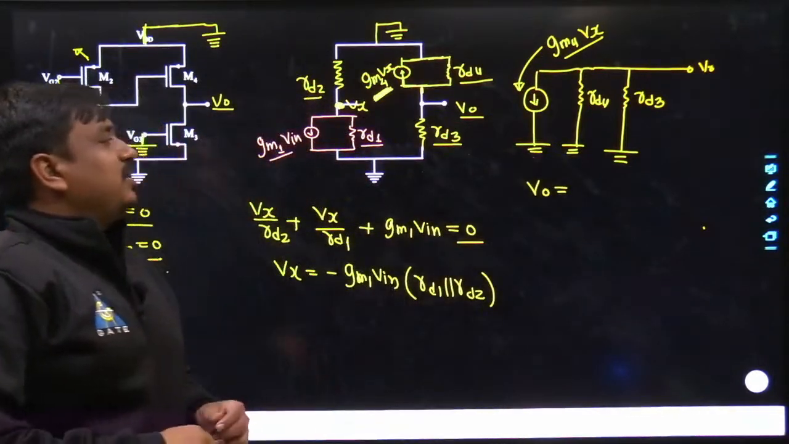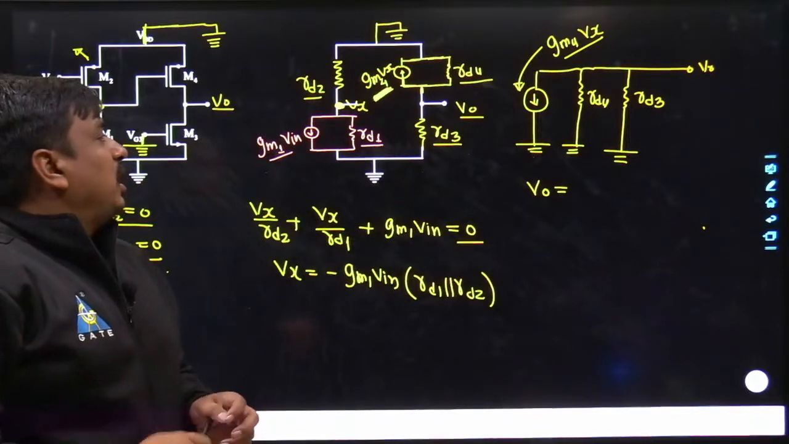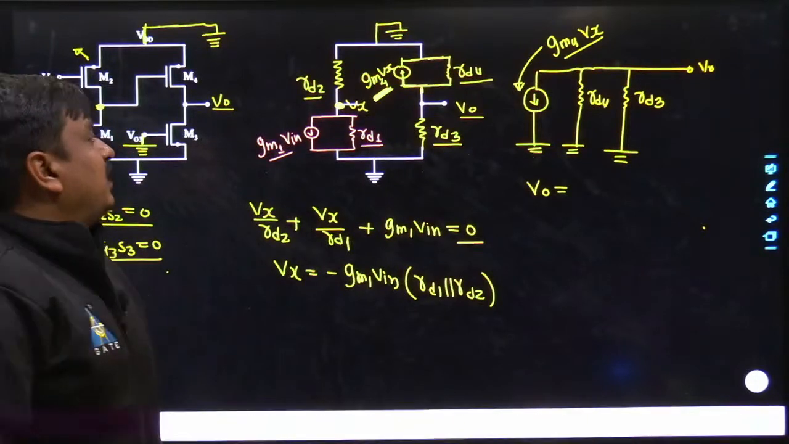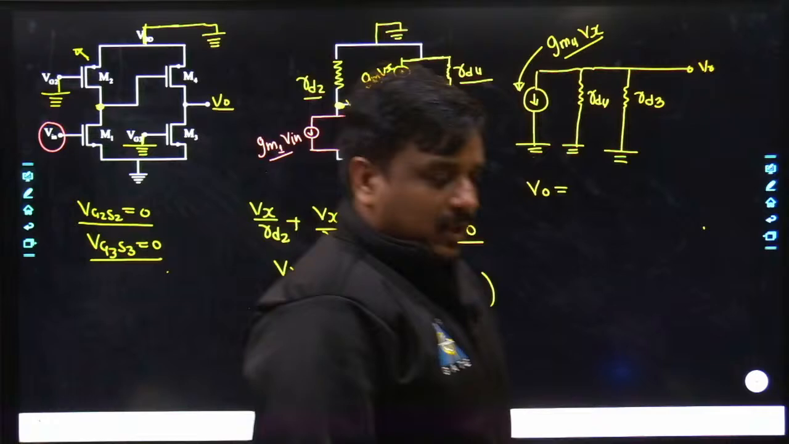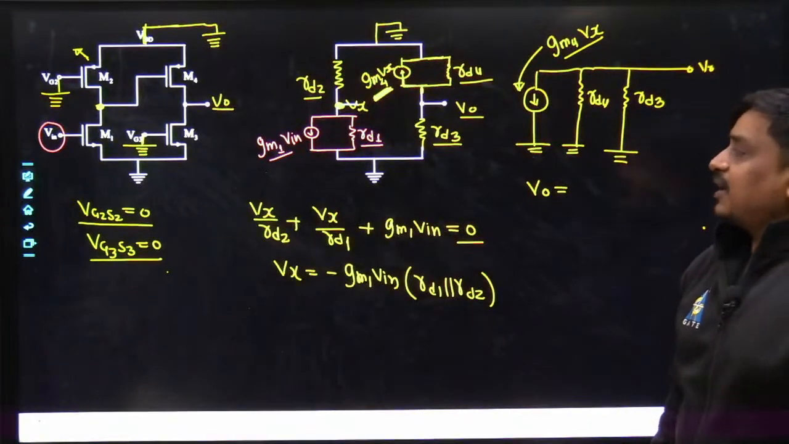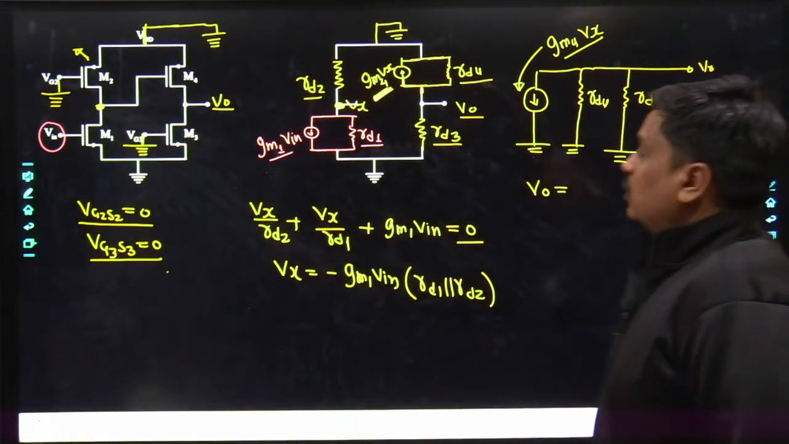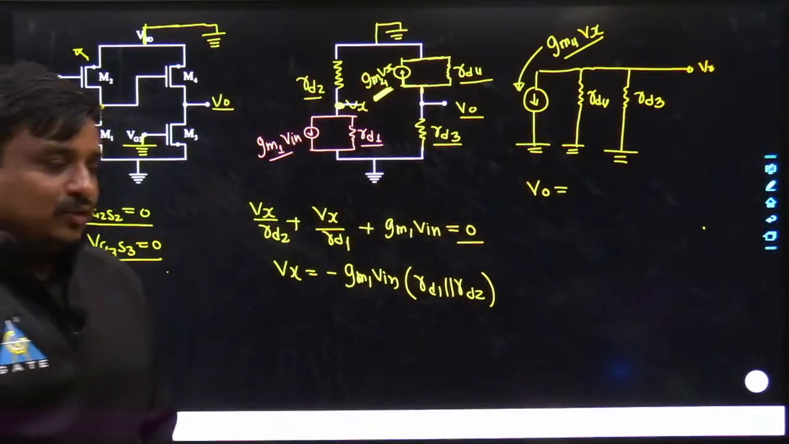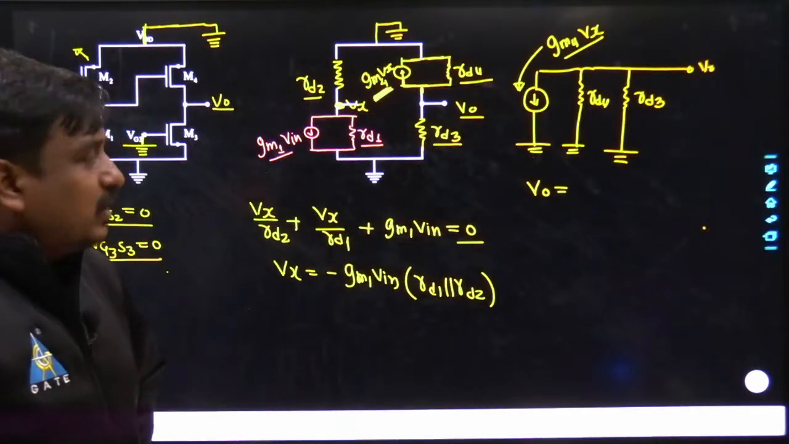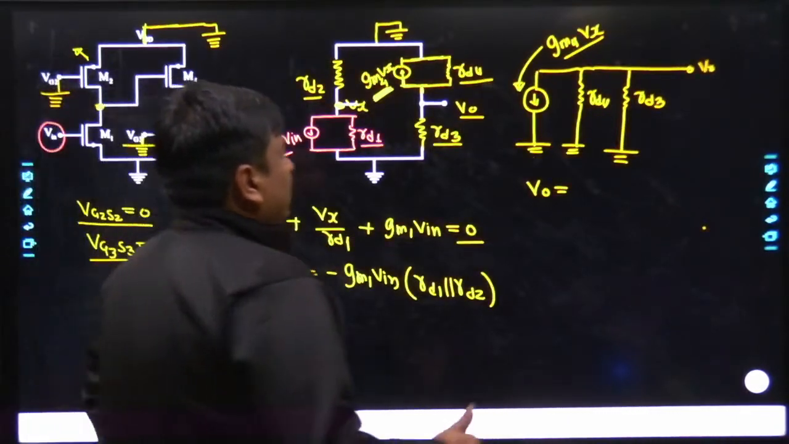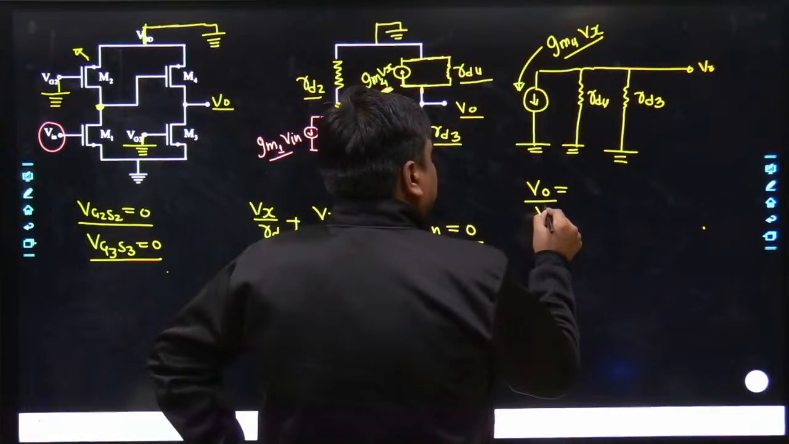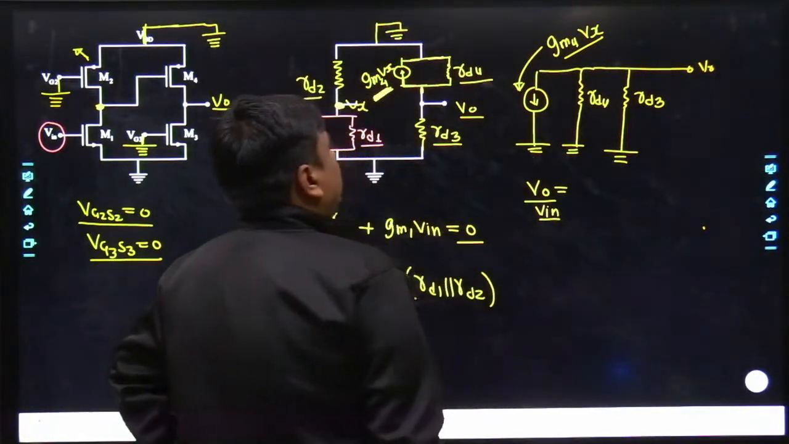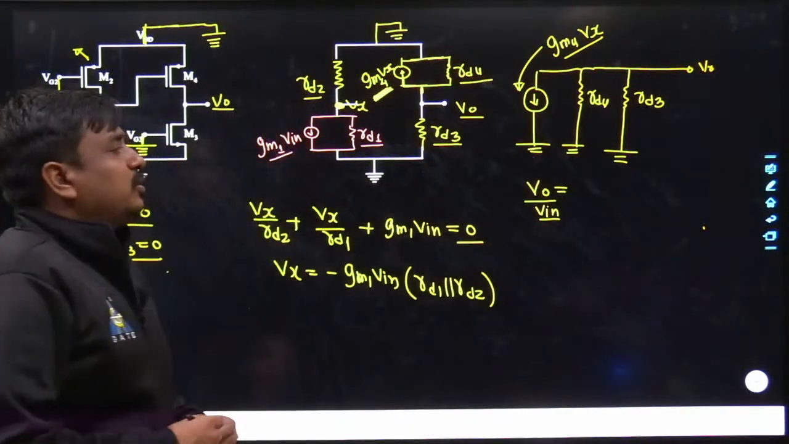Tell me how much exact answer we would be getting out of this. Now the turn goes to you guys. How much exact answer are we getting for this particular problem? I am waiting for the reply. I wanted to get the value of V0 divided by Vin. Tell me exactly how much answer we are getting for this particular problem.